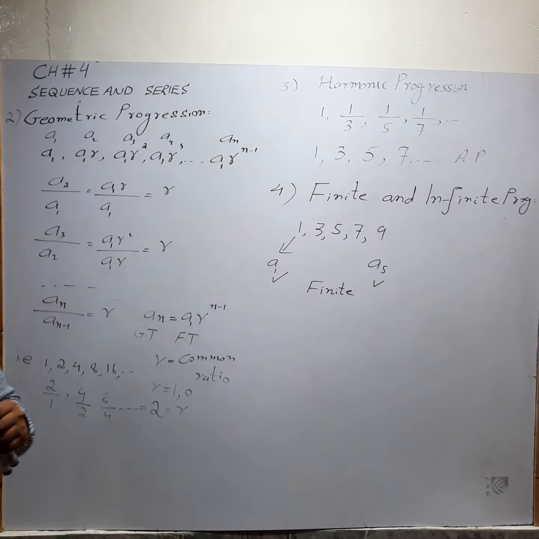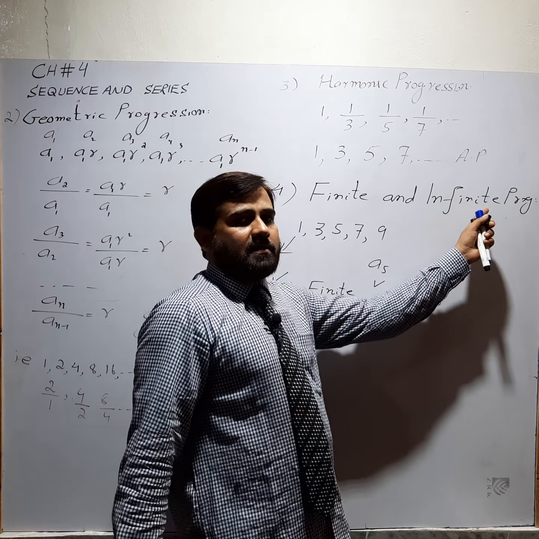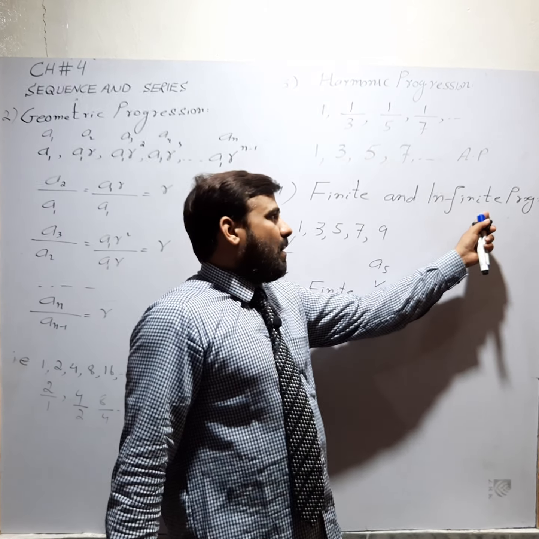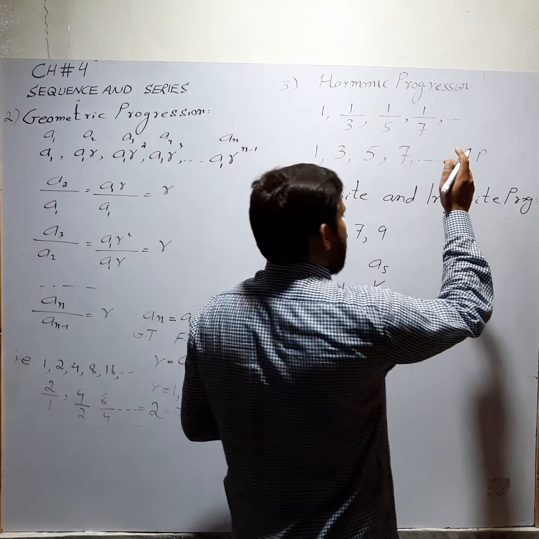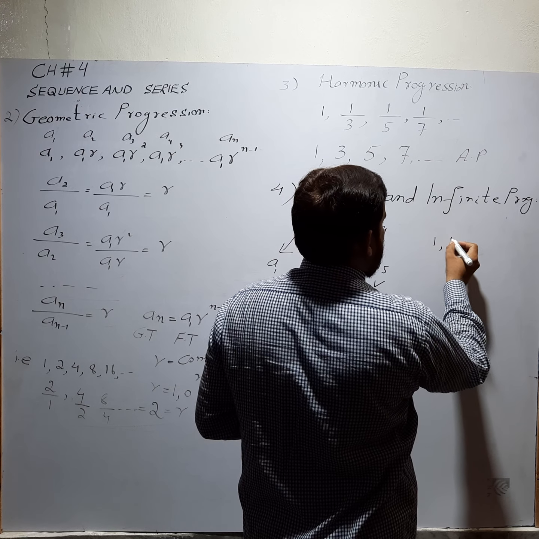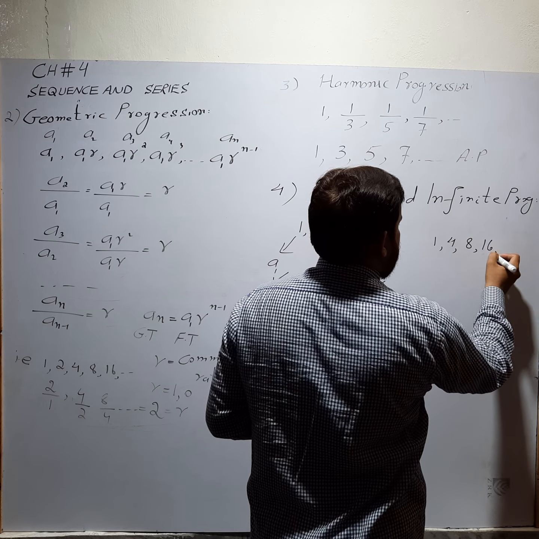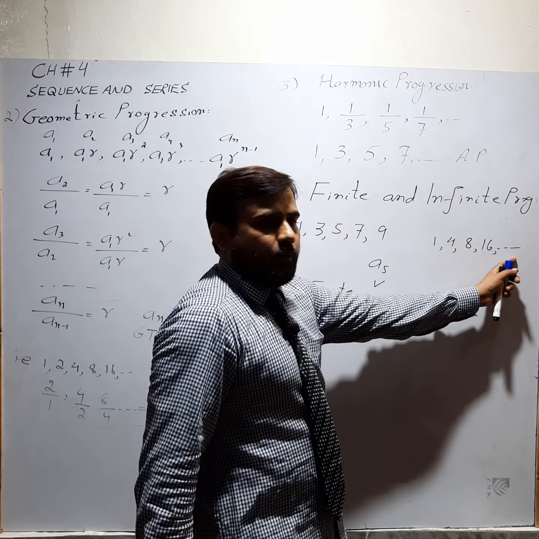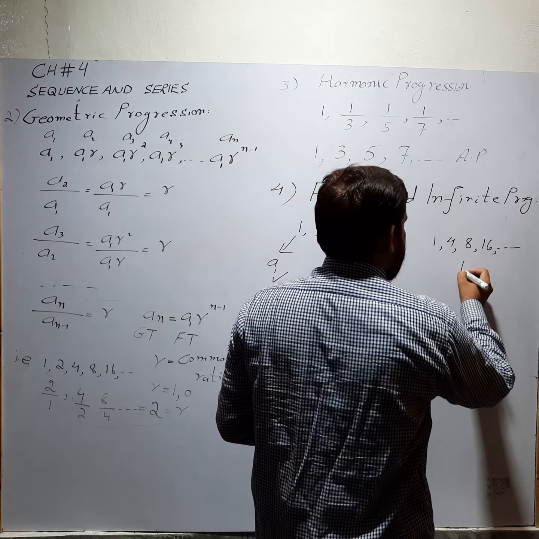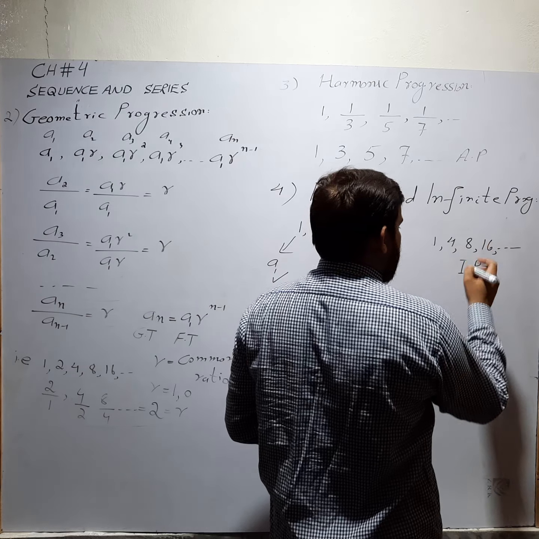In case of an infinite sequence, the first term is known and the last term is not known, or the last term is known and the first term is not known. For example, 1, 4, 8, 16, and so on. The first term is 1 but the last term is unknown. This is an infinite progression.